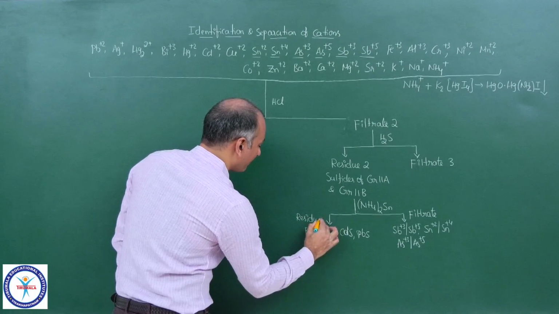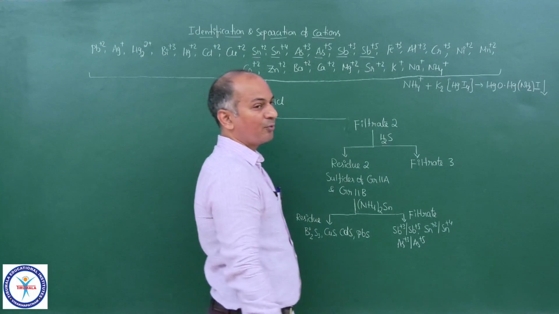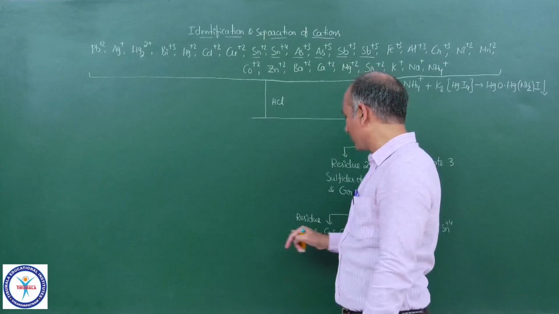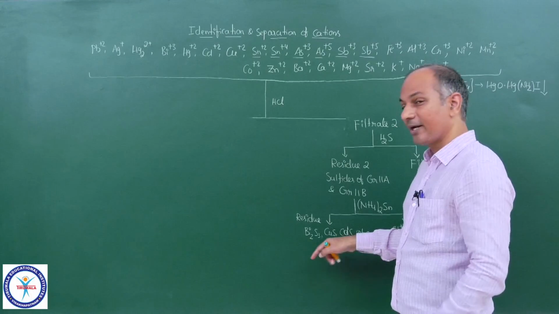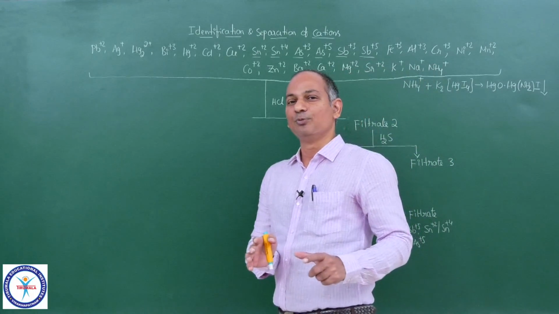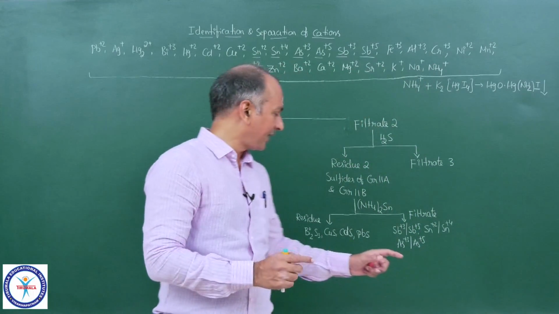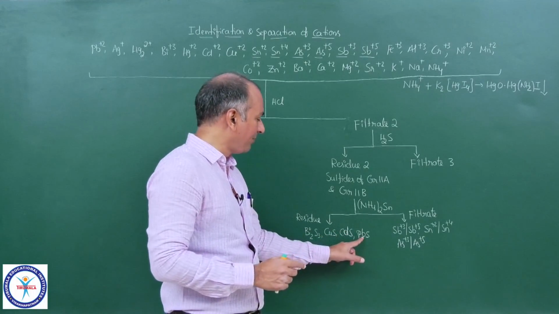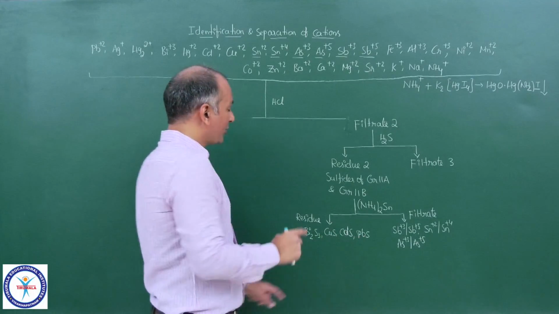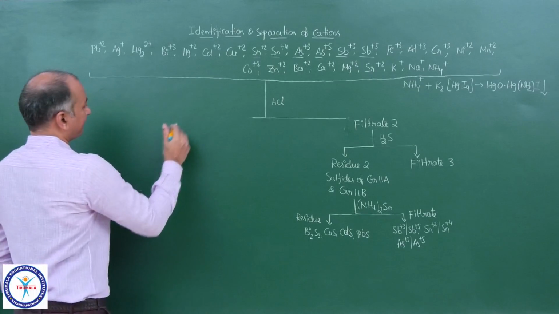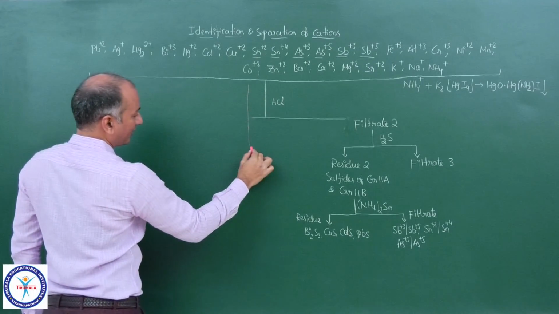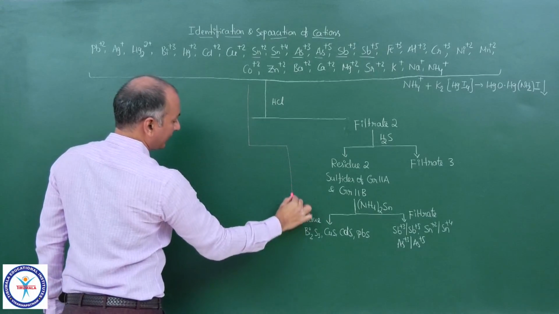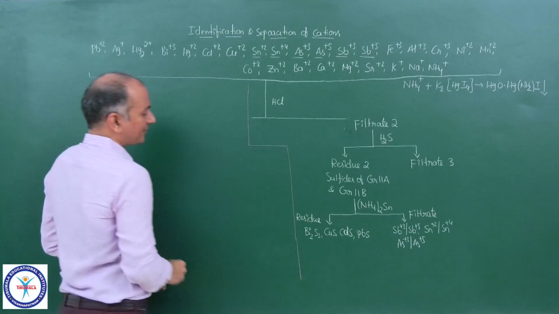Now this is the residue. Now with this residue we should proceed further. Now we should separate Bi3+, we should separate Cu2+, we should separate Cd2+, Pb2+, like this. So I am taking that residue here separately, and let me show you how can we separate those cations.